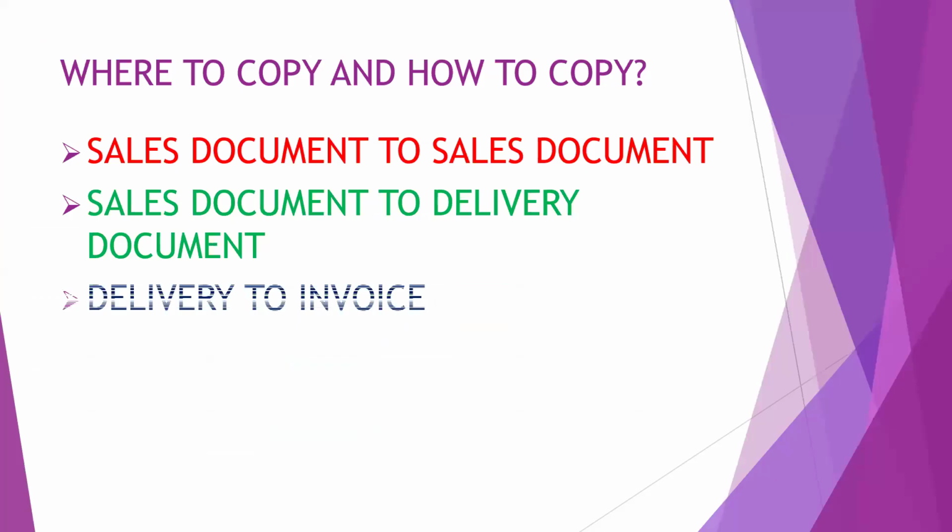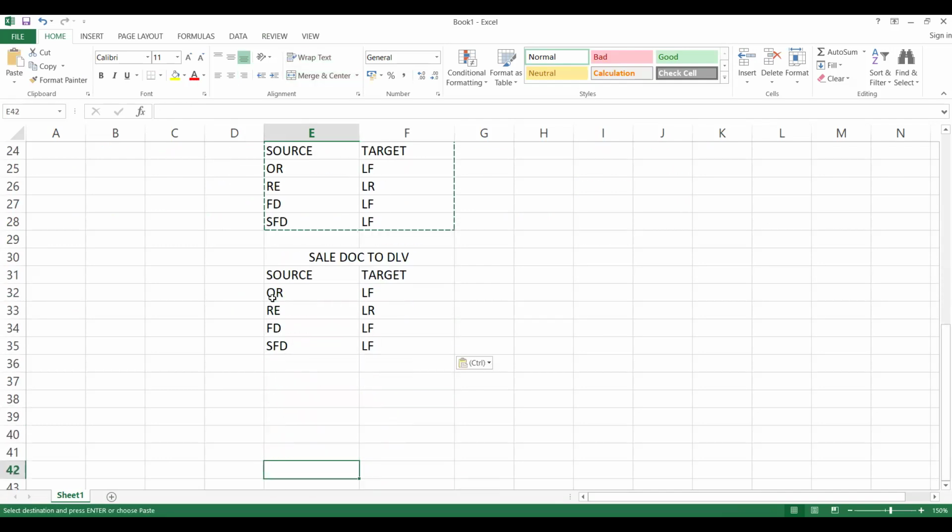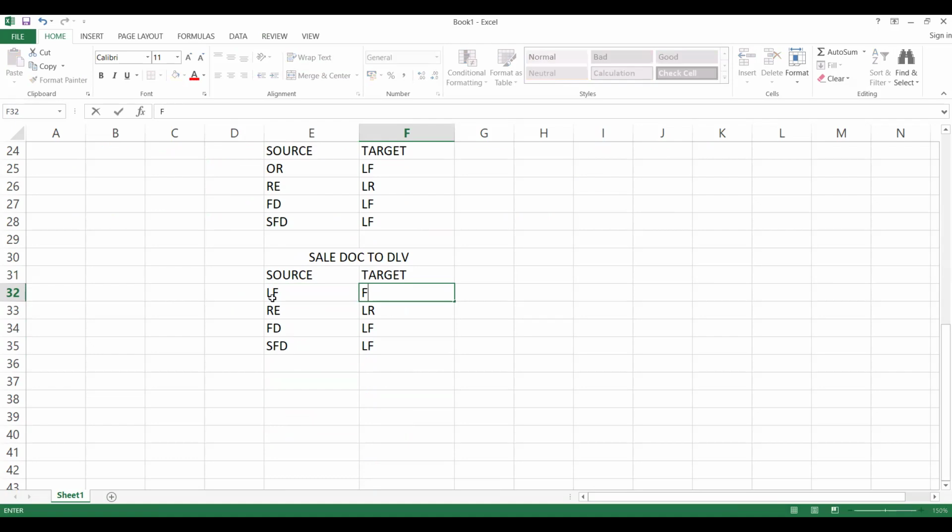So what is next? Delivery to invoice. This is also possible for the next scenario. I'm just writing here what the possibilities are. We're going to see at least a few. What is my delivery document? Delivery to invoice F2.